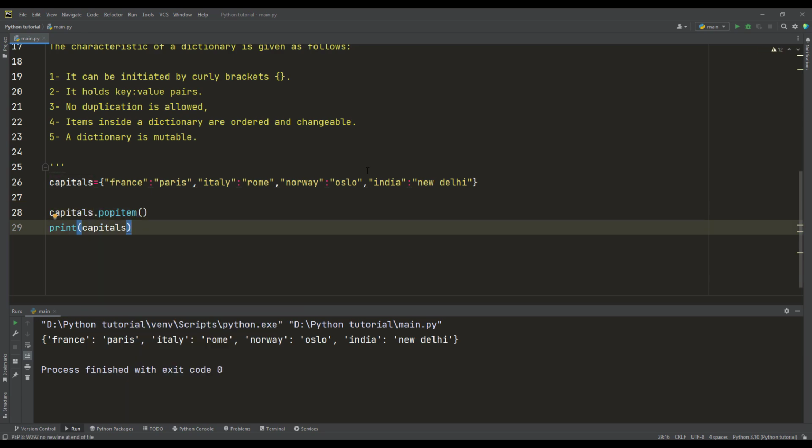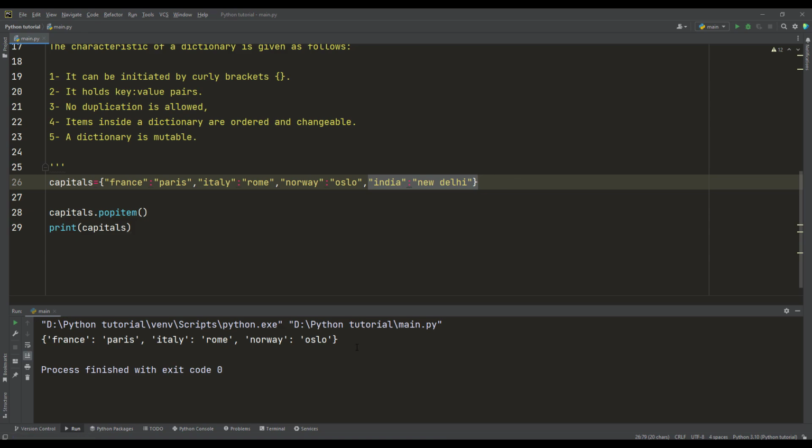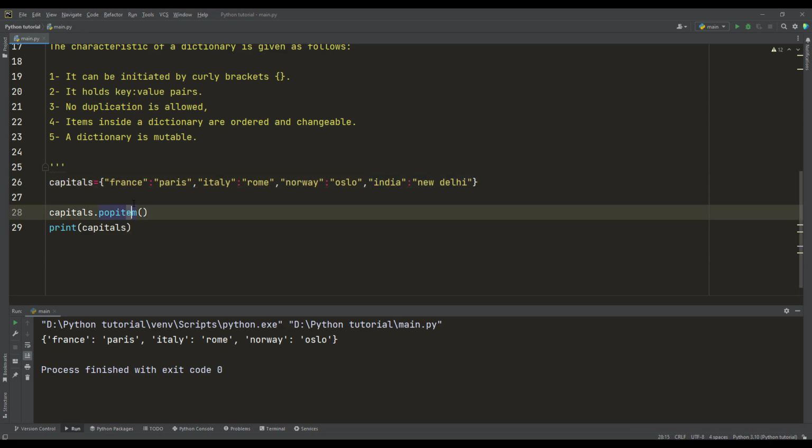Like this, without submitting anything inside here. I want to print it now: India and its capital. The last key and the last value have been dropped. But what if I want to pop or drop a specific country, not the last one? I use the pop method.